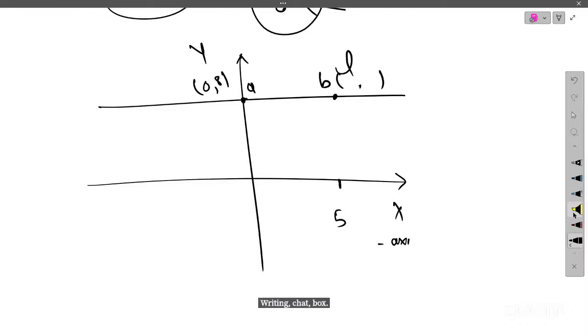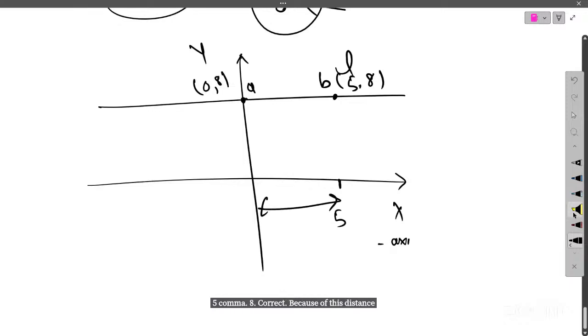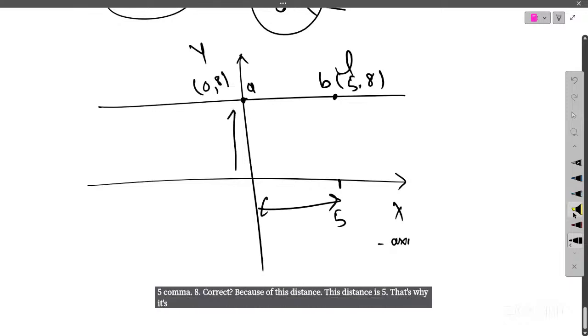Okay, 5 and 8, correct? Why 5? Because of this distance, this distance is 5. That's why it's 5. Why 8? Because this distance is 8.